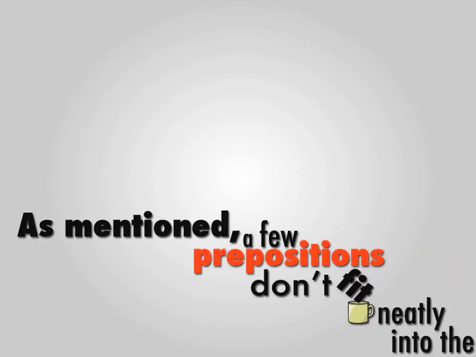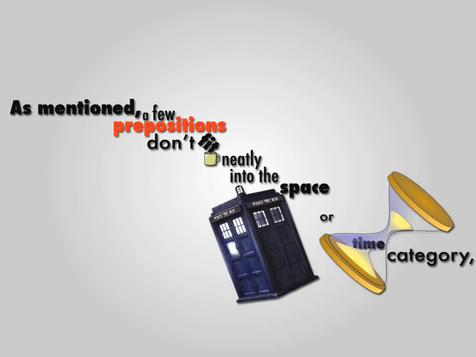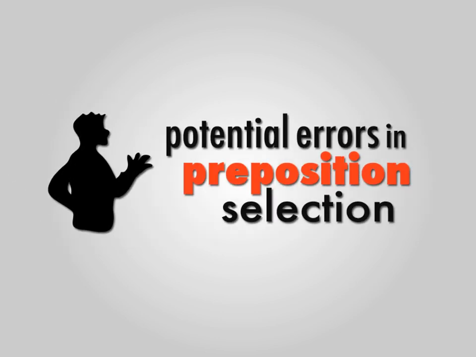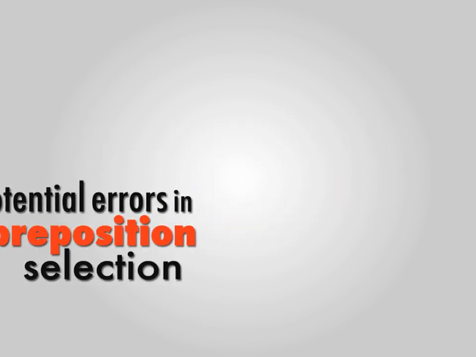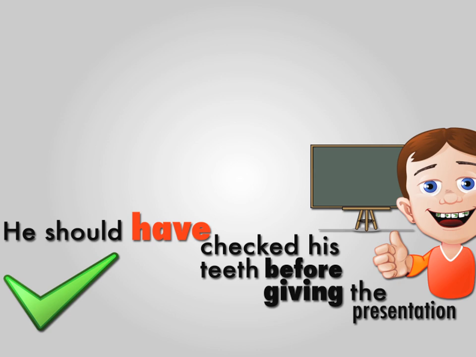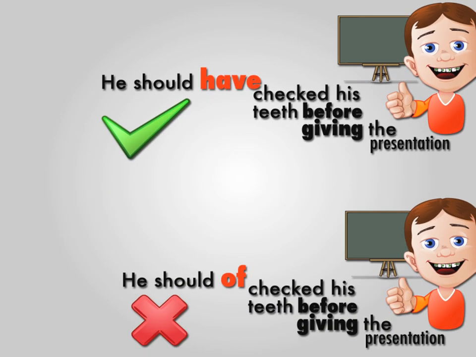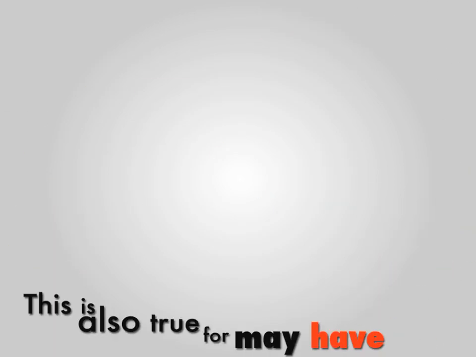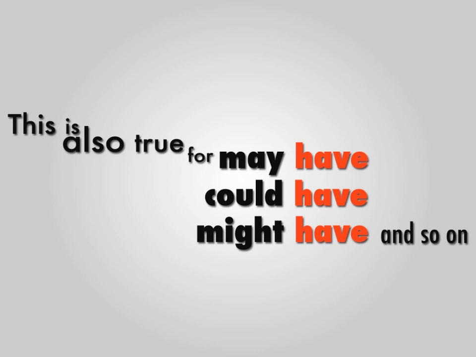As mentioned, a few prepositions don't fit neatly into the space or time category, such as of, like, concerning, and regarding. Now we will discuss potential errors in preposition selection. The correct sentence is, he should have checked his teeth before giving the presentation. Here you can see that the preposition of is not interchangeable with have. This is also true for may have, could have, might have, and so on.